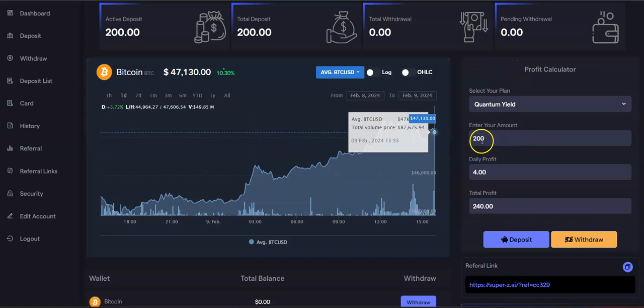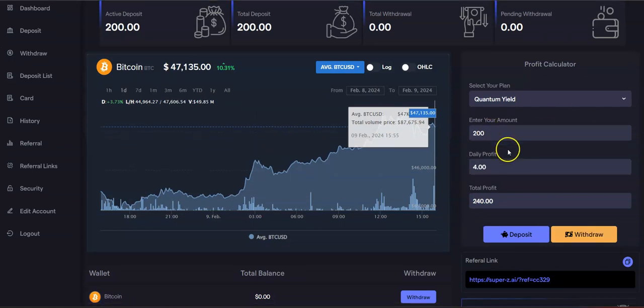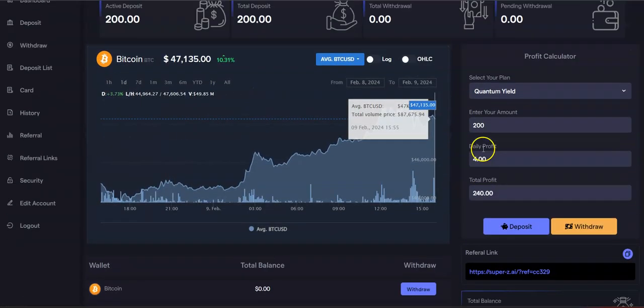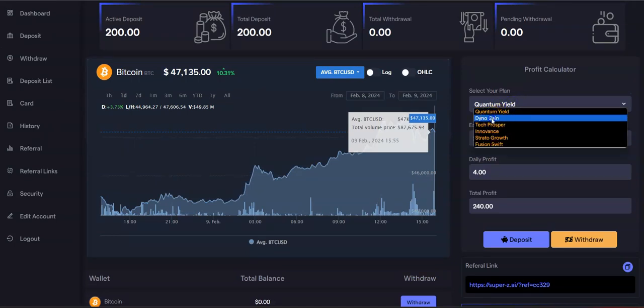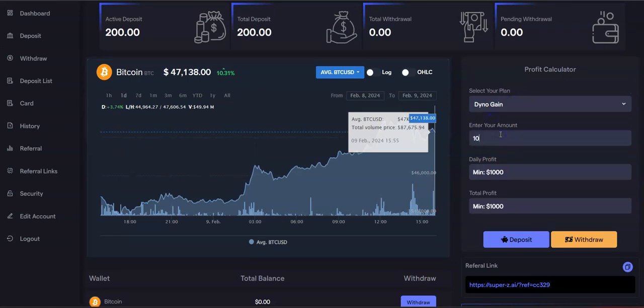Okay, so depositing $200 will give me a 4% daily profit, and total profit after 10 days will be $240, which is $40 plus my principal. So if you want to get started, let's say with the first plan or the second plan, for example, you come over here with $1,000 and you'll get $23 per day. After a certain amount of days, you will get your principal plus $345.